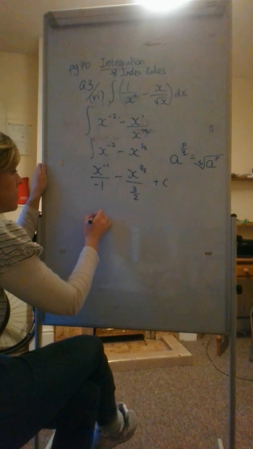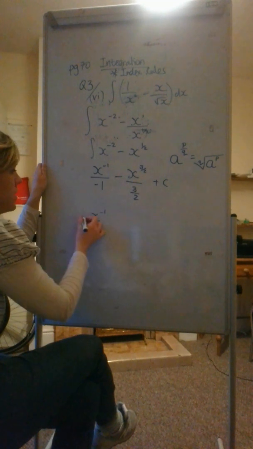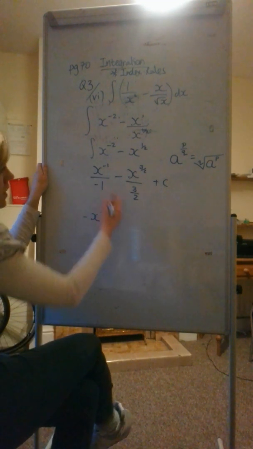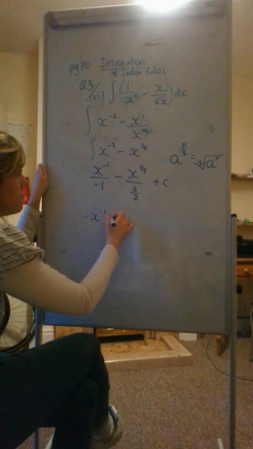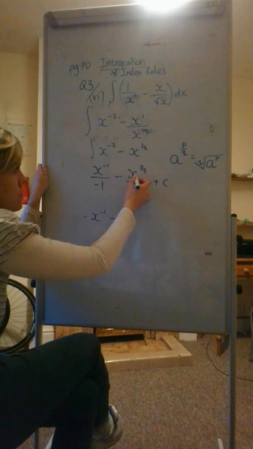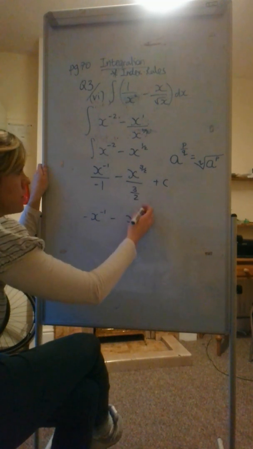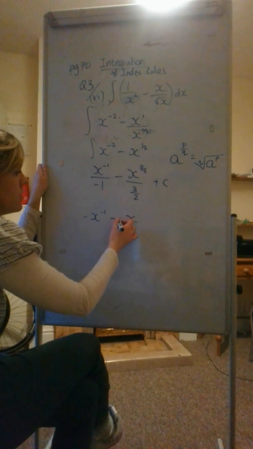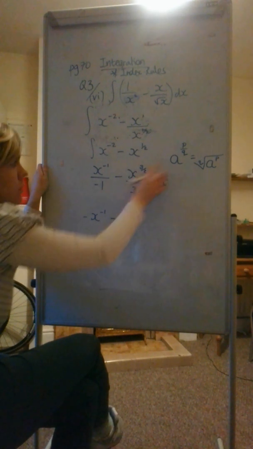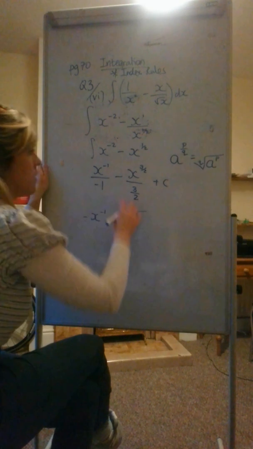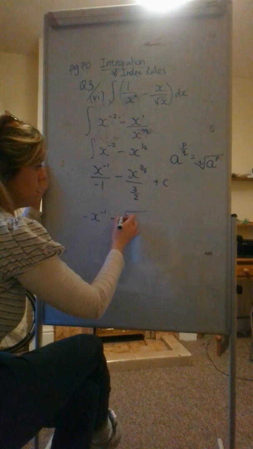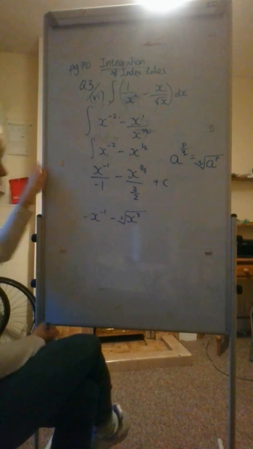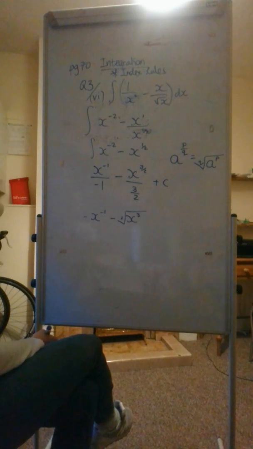Okay, so I'm going to apply that here, and I'm going to write it down a little bit further. So that's, what did I say? That's minus x to the power minus 1. Here then, this will be minus, so this will become x to the power of, no, it's x to the power 3 over 2. It's going to become root. Now, the q goes in there, the p goes up there. So the 2 goes in here, and the 3 goes up here. Okay? And it's divided by 3 over 2.